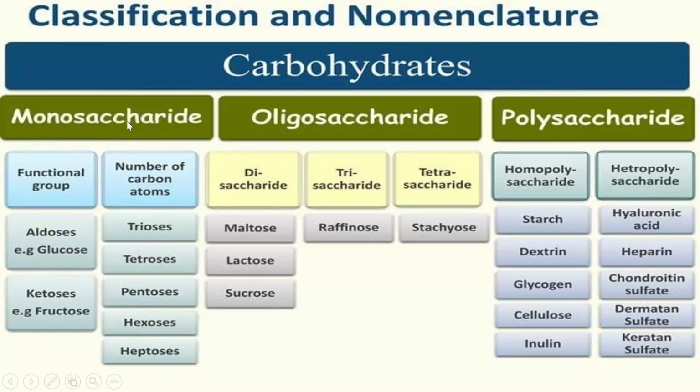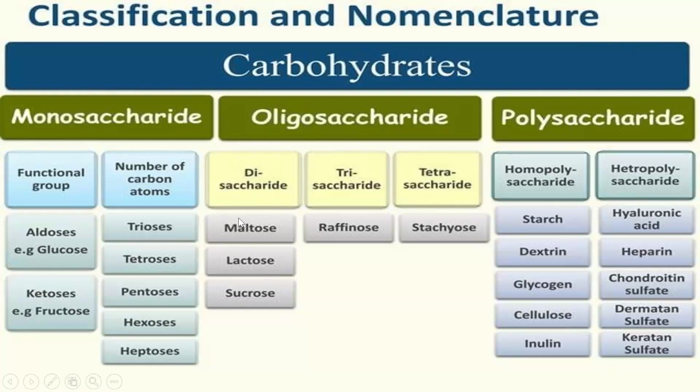Okay. Based on the number of carbon atoms, monosaccharides are again divided as trioses, tetroses, pentoses, hexoses and heptoses. Then next coming to oligosaccharides. As I said, oligosaccharides are the carbohydrates which will be having 2 to 10 monosaccharide units. That means they'll be having 2 to 10 sugar units. Under oligosaccharides, we are having disaccharides, trisaccharides and tetrasaccharides. Under disaccharides, the examples are maltose, lactose and sucrose.